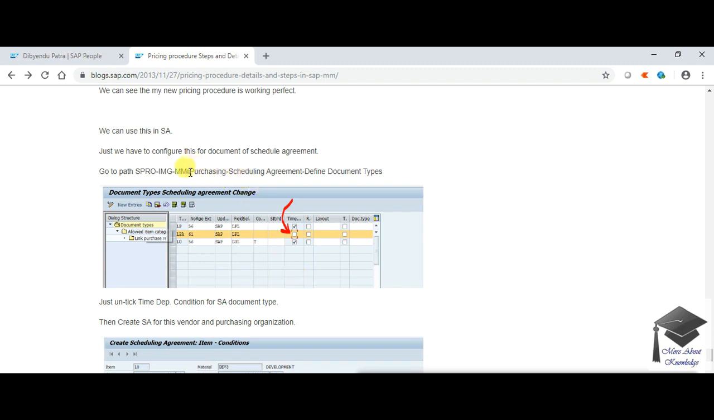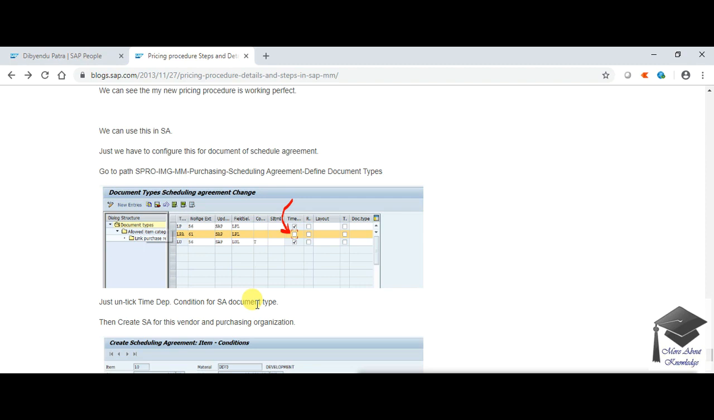So the same is for schedule agreement. I have given the path where you can maintain whether the schedule agreement will use time dependent or time independent. So you can choose your schedule agreement pricing according to your requirement. This requirement is specified by the customer, whether they want a pricing procedure with steps like first base price, then discount, then tax, then some additional amount. So if your client is asking for that for schedule agreement, then you have to go with time independent.